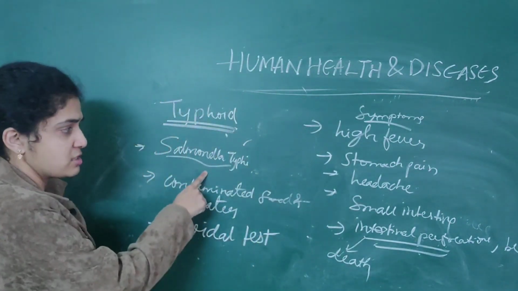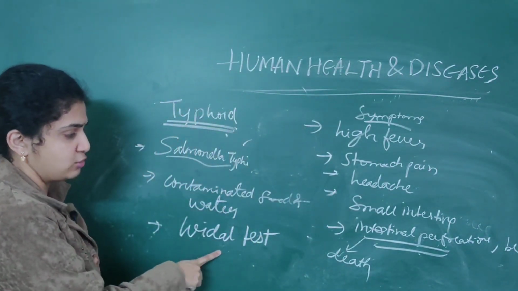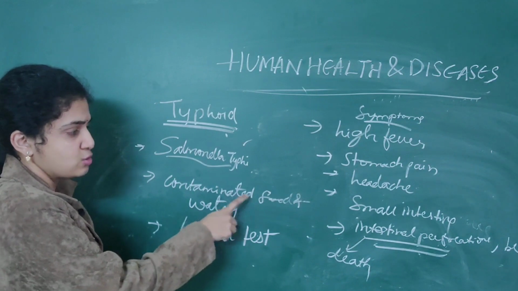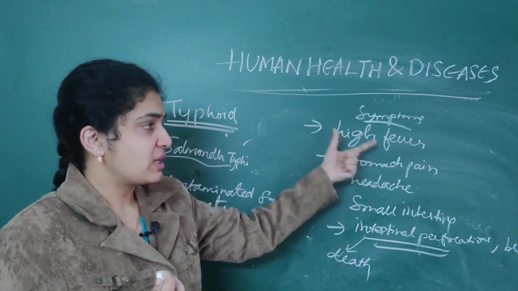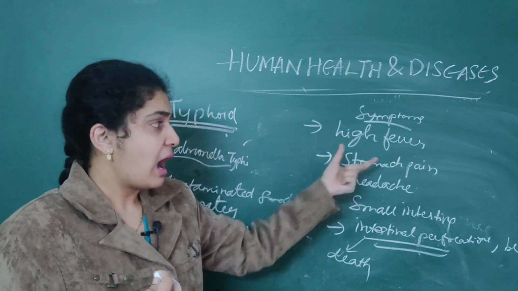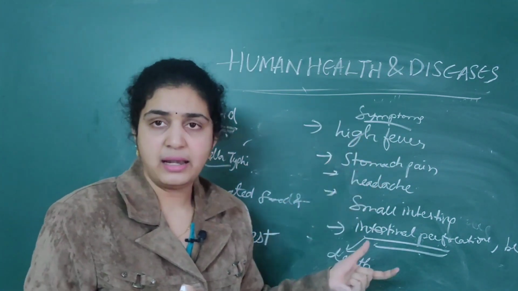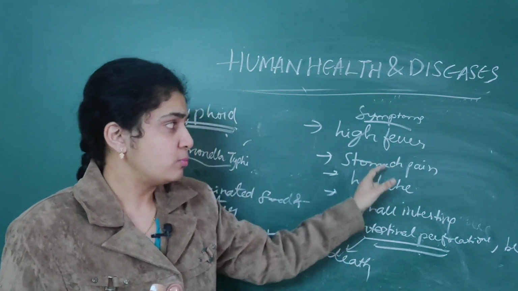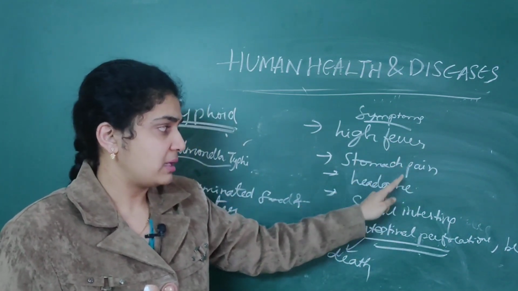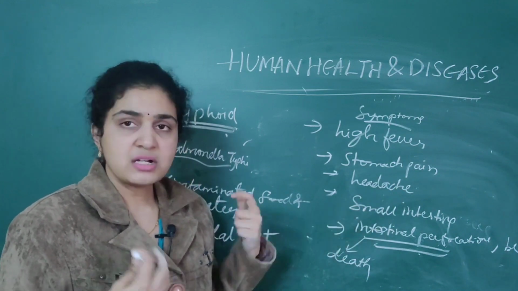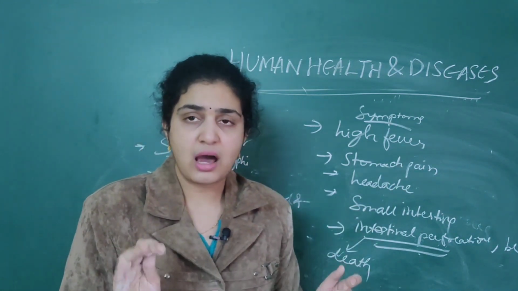So, it is caused by Salmonella typhi, detected through the Widal test, and spread through contaminated food and water. The main symptoms are high fever, stomach pain and headache, though numerous symptoms can be there. The bacteria first enter the small intestine, not the large intestine.